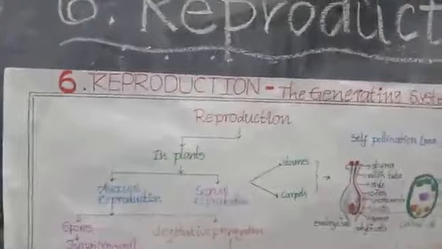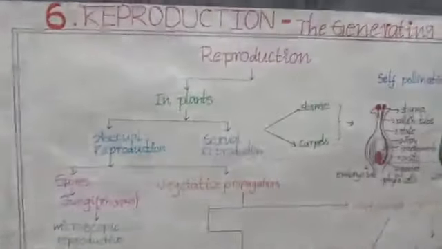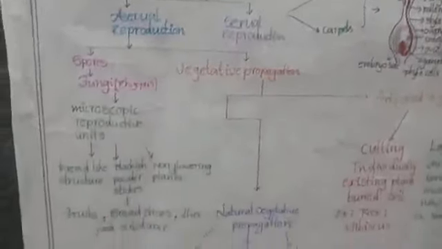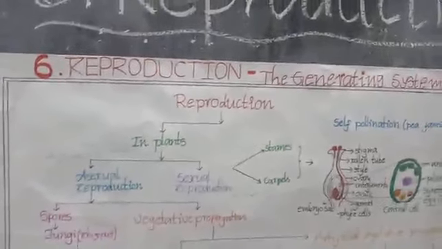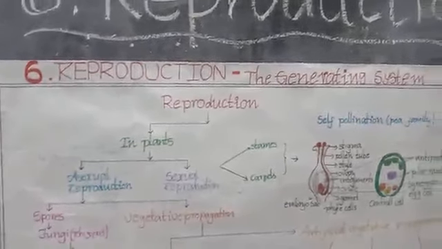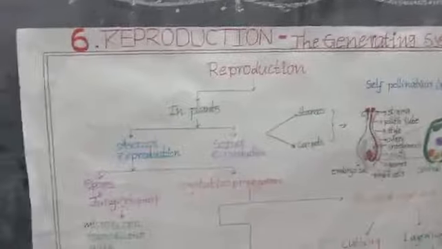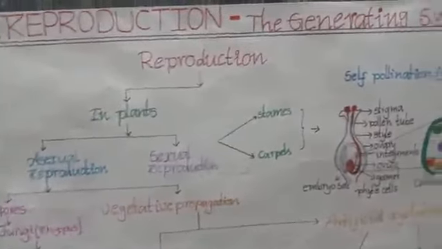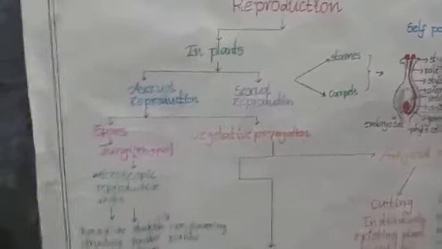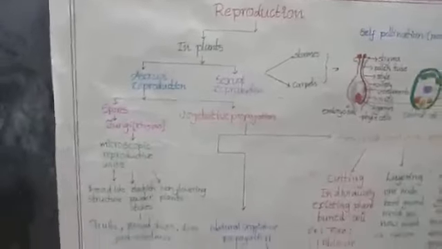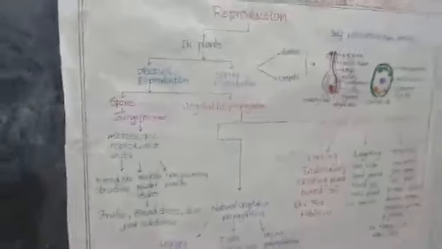Just look at this, the total containment of the chapter. Here, the reproduction system in plants, how it could be, and in the animals, how that could be classified. We will observe very carefully.